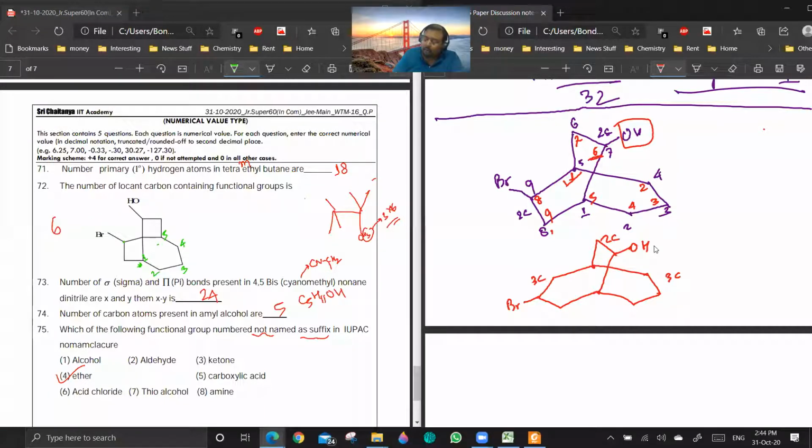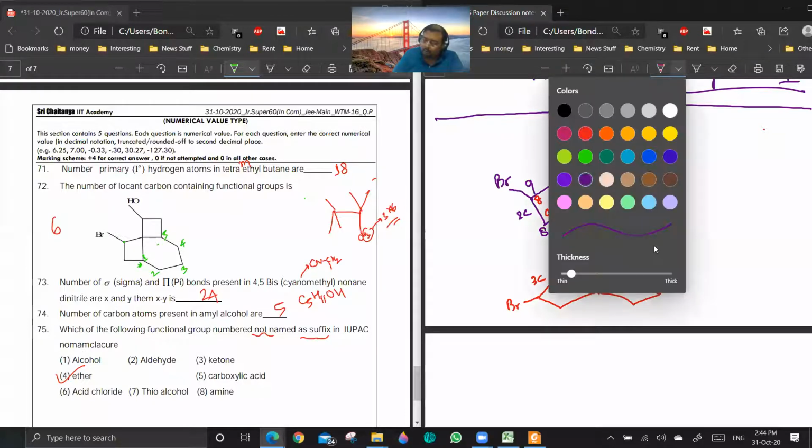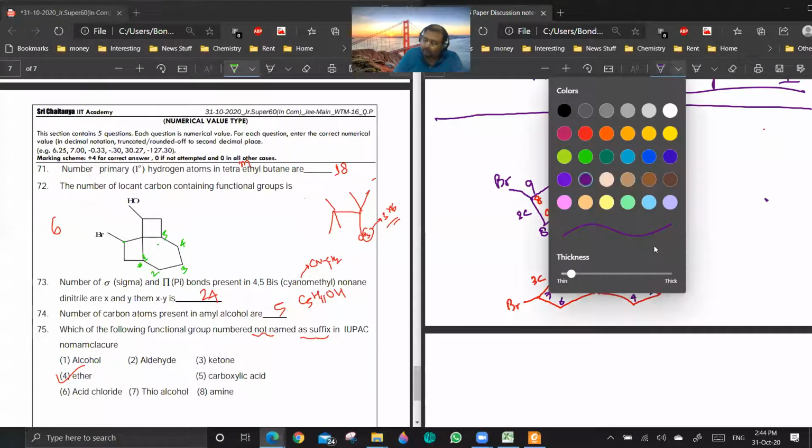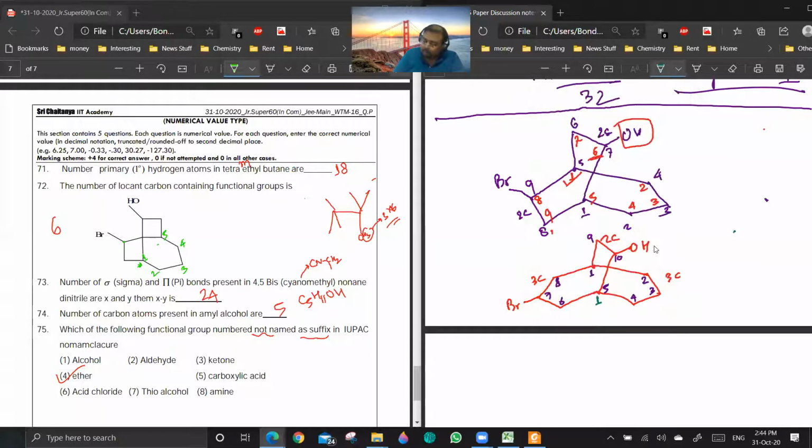Sir, what is the locant number for OH? Yeah, so where shall we start? Here. But after that, we are going like this. Sir, I think we can have a better locant number if I go by all this picture. 1, 2, 3, 4, 5 should be left, 6, 7, 8, we can go left side.